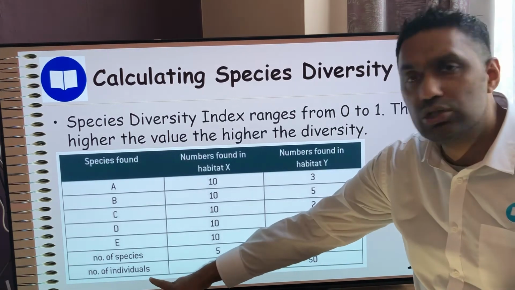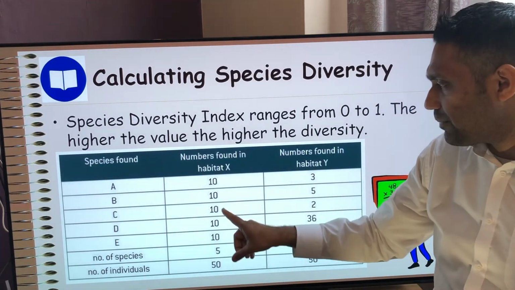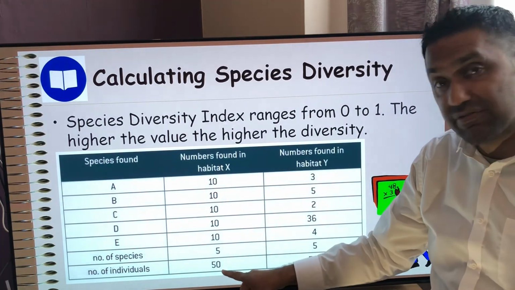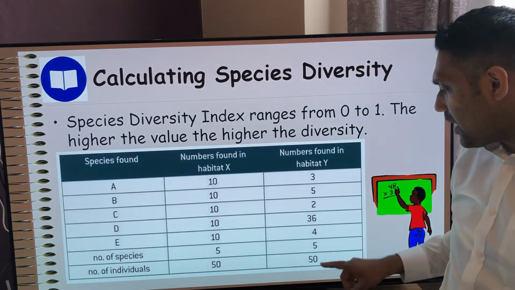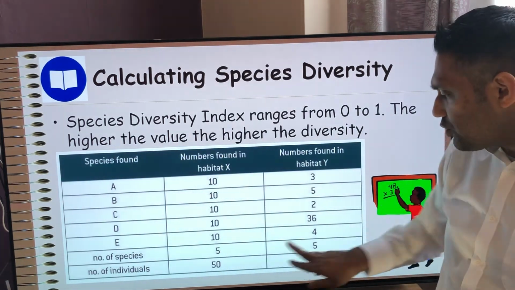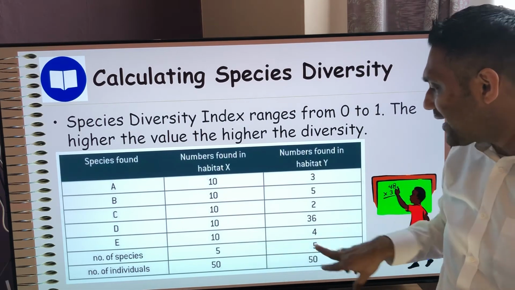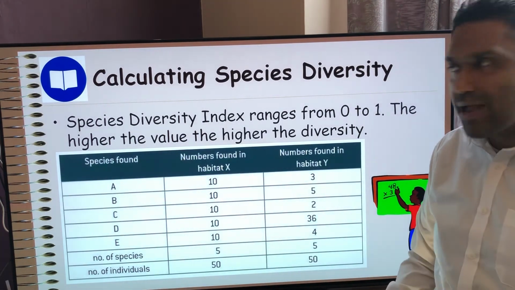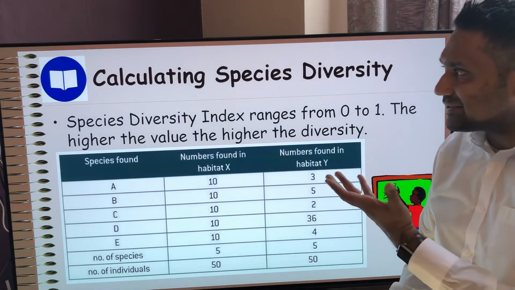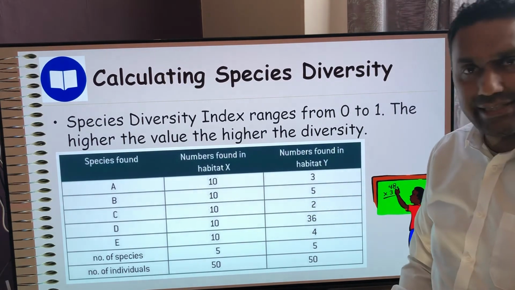But what's the total number of individuals? Well, if I add those up, 10 plus 10 plus 10 plus 10, it's 50. If I add all of those up, I also get 50. So looking at those two numbers, they look like they're exactly the same. So maybe I should get the same answer. Maybe I'll get the same diversity index.